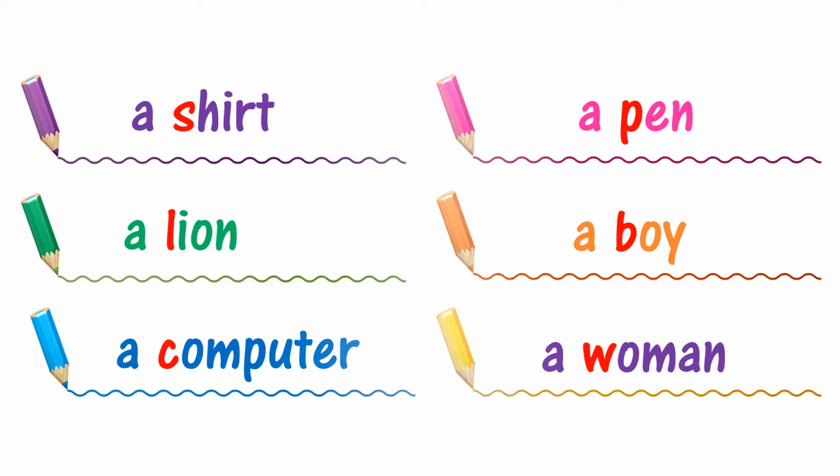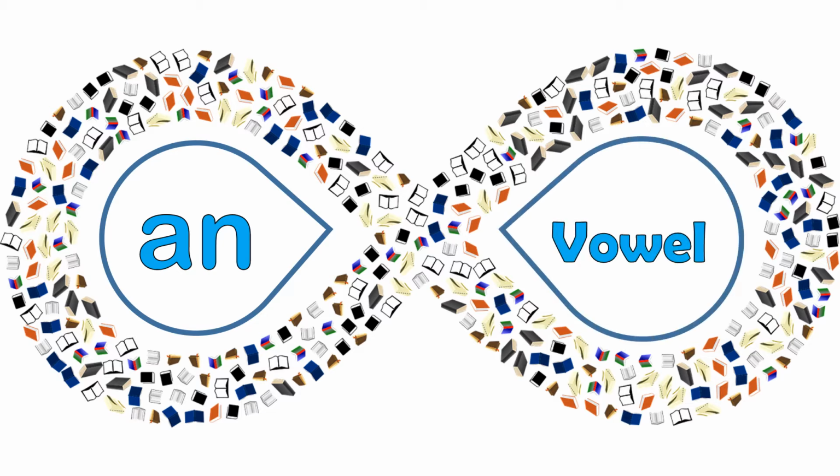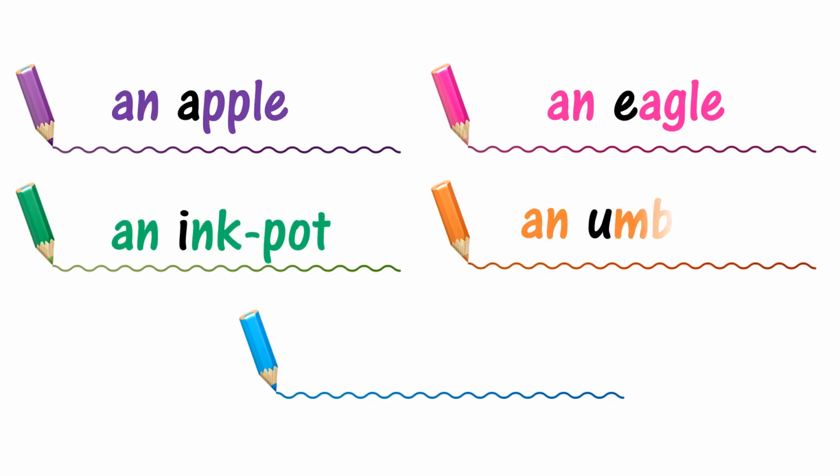Now let's learn about article an. It is used before words which begin with a vowel, that is A, E, I, O, U, or a vowel sound. For example, an apple, an eagle, an inkpot, an umbrella, an oven, and so on.